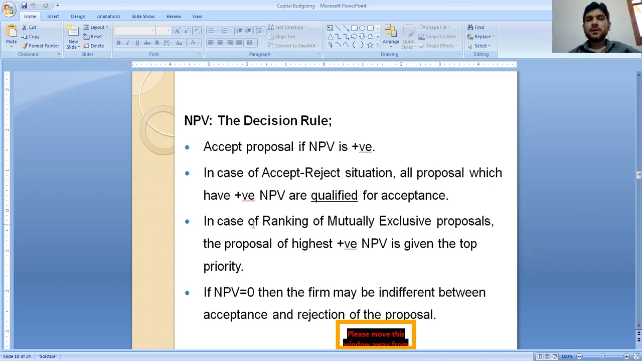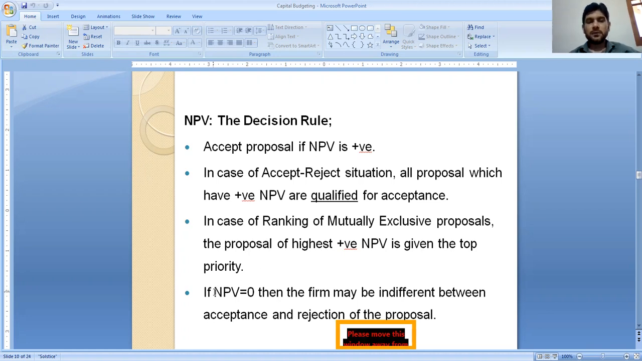Next case is ranking of mutually exclusive proposals. Where the proposals are mutually exclusive, we have to rank them according to their highest possible NPV. The proposal with the highest positive NPV is given the top priority, or we can say that the highest positive NPV will have the highest rank.